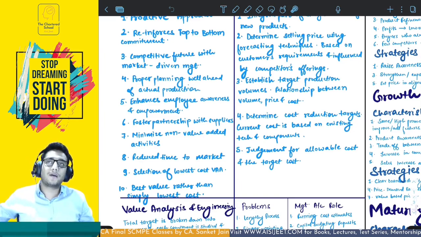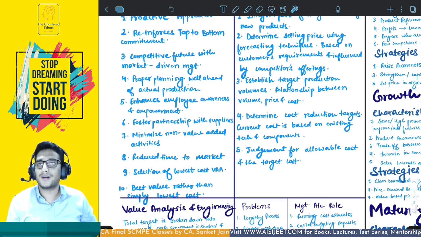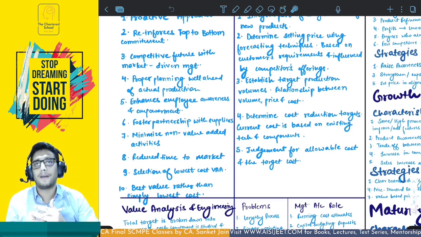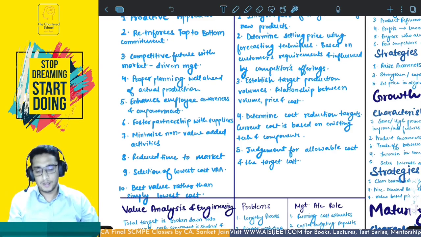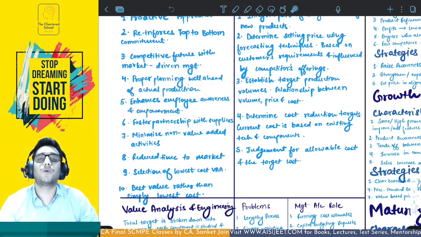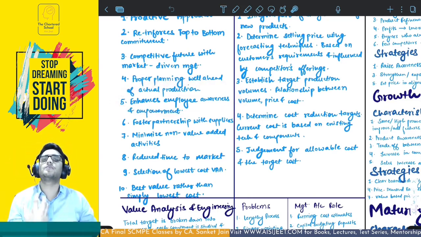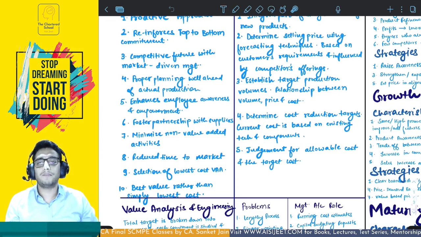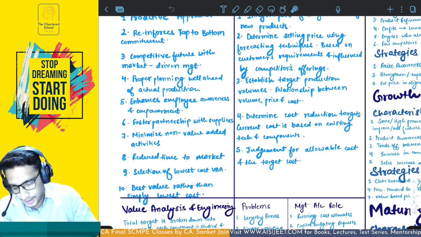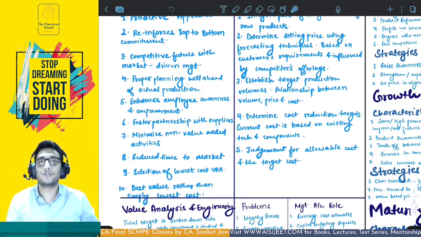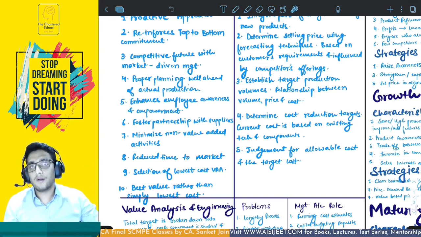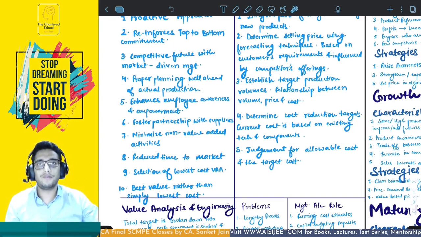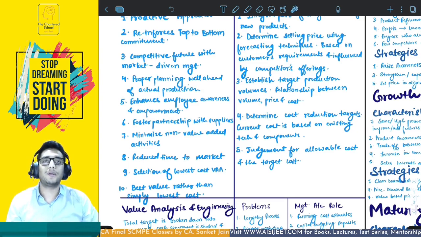So when you are applying the target costing technique, you want to understand the estimates of cost, how the cost function is going to happen, how the things are going to work out, so that you can achieve this target cost, right? So in this, you need help from these employees who are actually working. And when you involve them in this decision making, when you ask them for their suggestions, when you ask them for help, they feel empowered, they feel valued. And this is why it enhances the employee awareness and empowerment. They also come to understand why we are doing this, so that we can achieve this target cost. They get on board with this mission of the organization. You involve them, make them feel empowered, and that is when they perform even better.